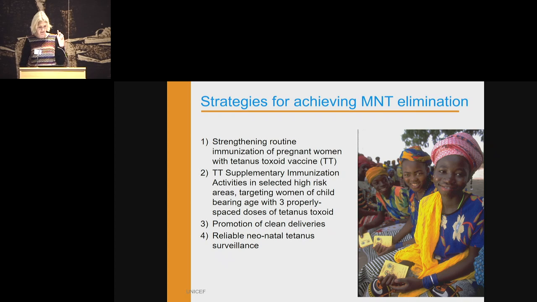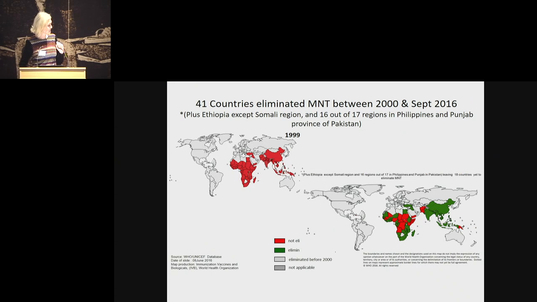But the strategy for doing MNT elimination is really, of course, strengthening routine immunization, but also doing campaigns, ensuring that women of reproductive age receive at least 3 properly spaced doses of TT vaccine.